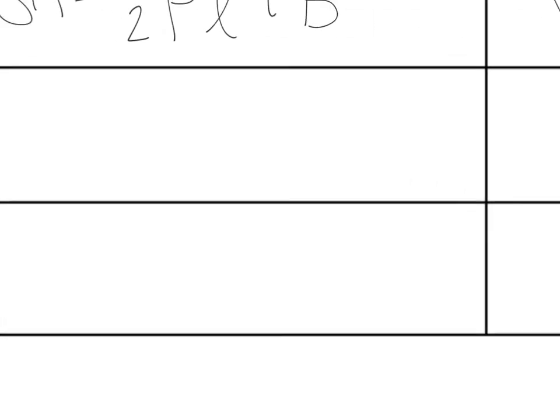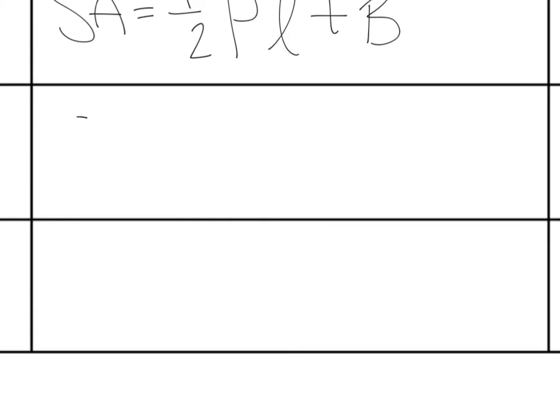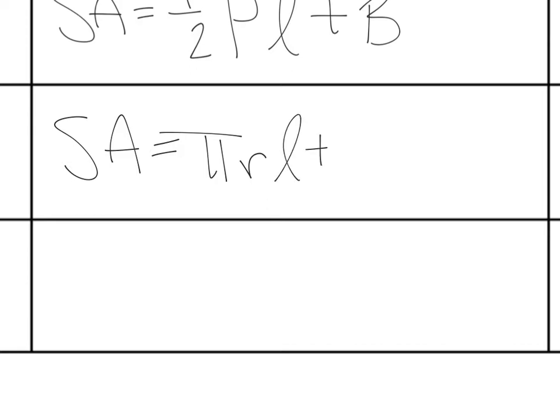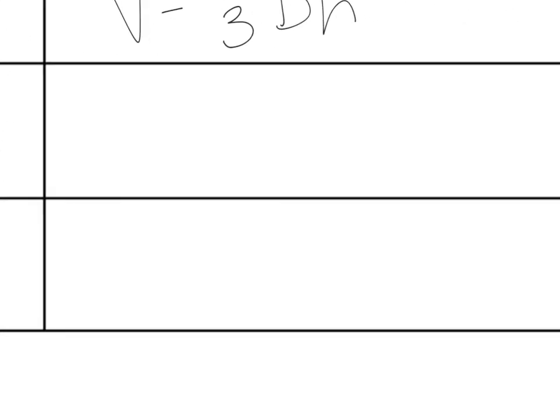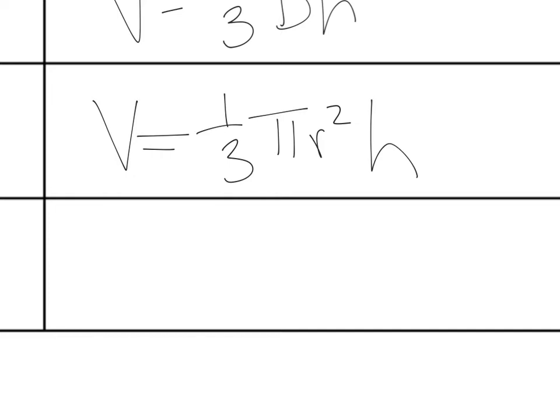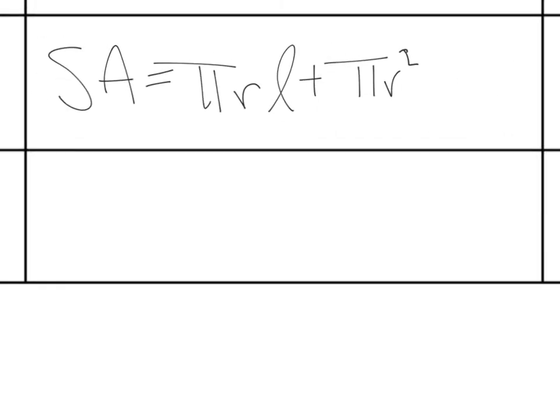For your cone, your surface area is a little different. Its surface area is equal to pi times your radius times your slant height plus pi r squared. We'll fix that too a little bit. And the volume of this is going to be equal to 1/3 times pi times r to the second power times h. And last but not least, we've got our sphere.